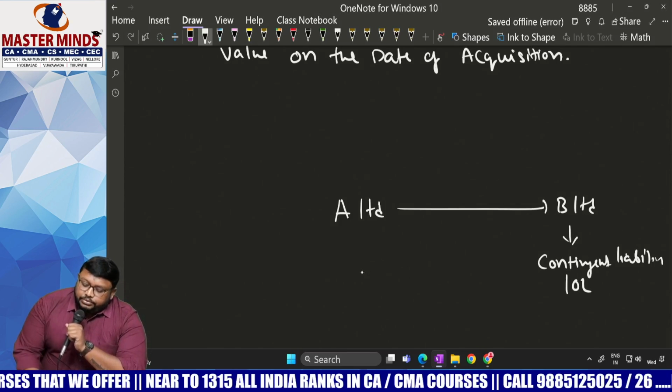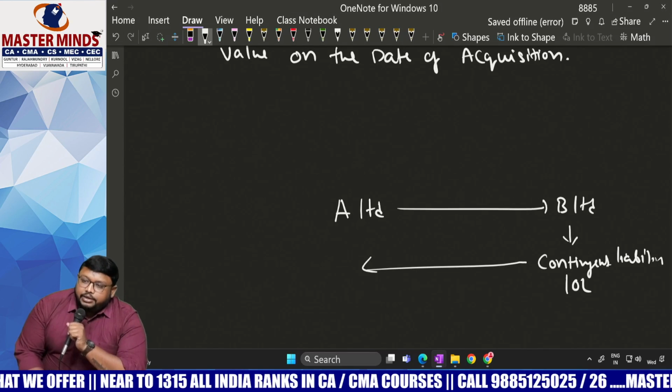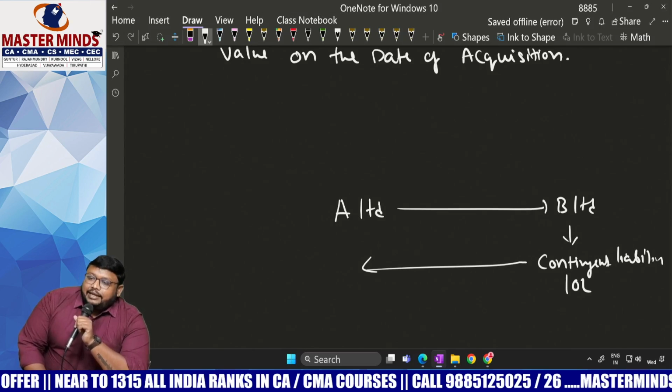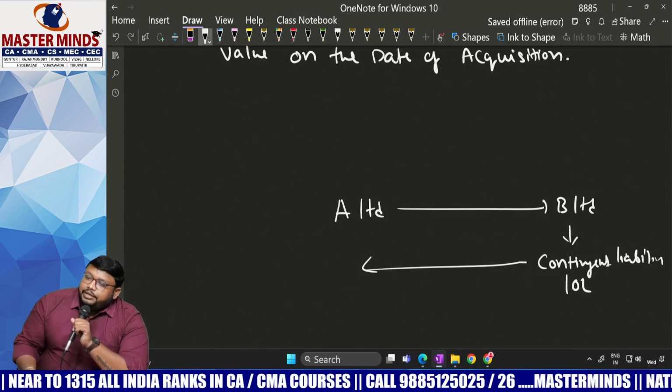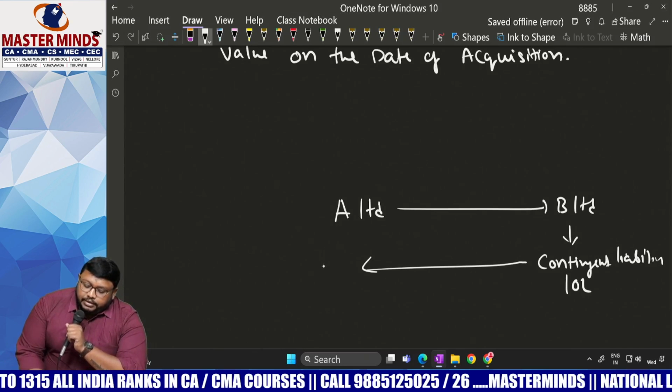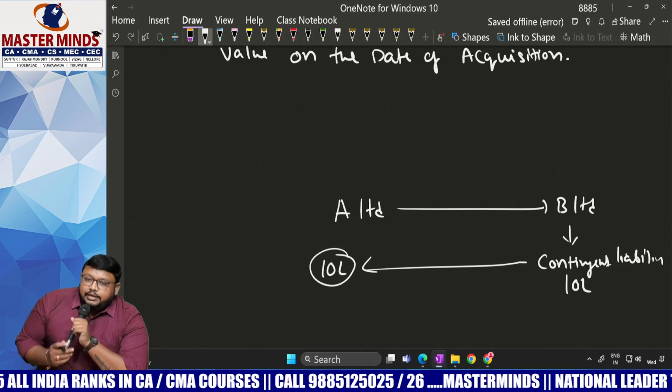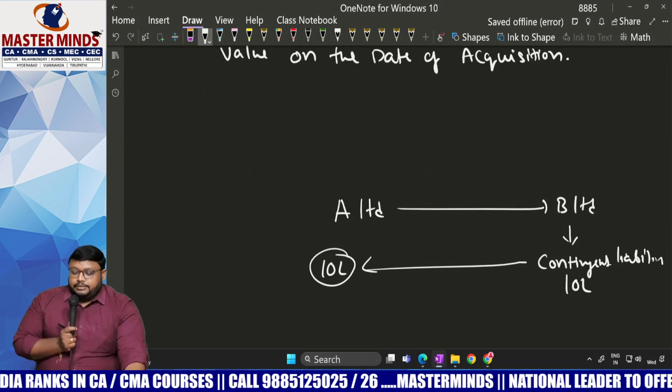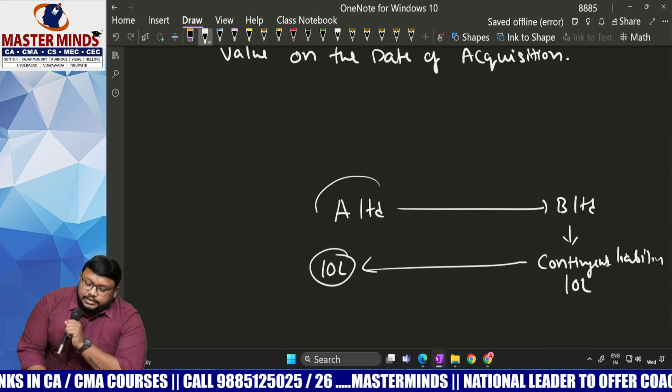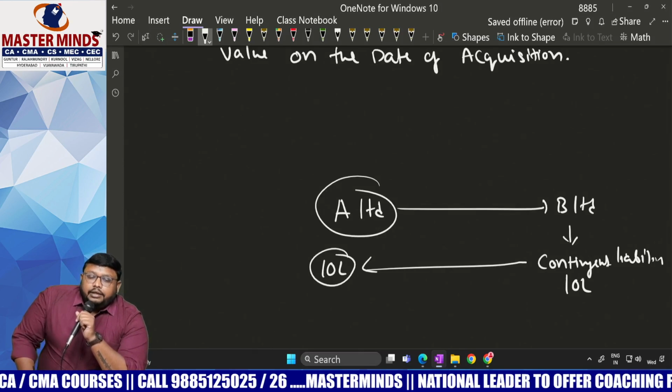As I told you, we have to take the contingent liability into consideration also. For the time being, the fair value of the contingent liability is also 10 lakhs. Now, who has to pay this 10 lakhs? If that liability arises, A Limited has to pay that. It is a loss for A Limited.